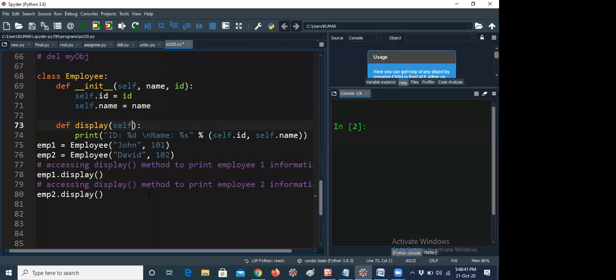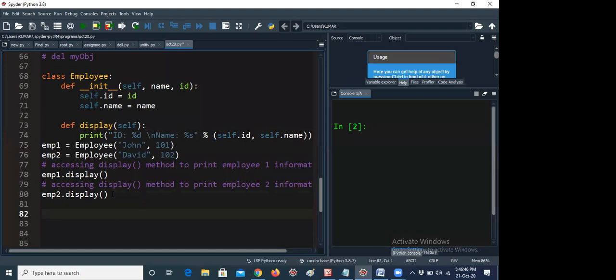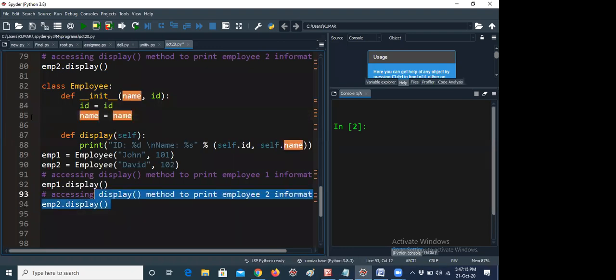One minute, I will copy, I will change here only. Then you can understand, that's the reason I'm telling. For example, I would like to remove self. Because I am passing Employee with John, 101 only, why do we need a self parameter? By default, the syntax allows the self parameter. I am not the creator. So let me remove the self parameter here. For example, if I am removing ID equal to ID, so self.name equal to name, I am giving like that. So let me run this code now.